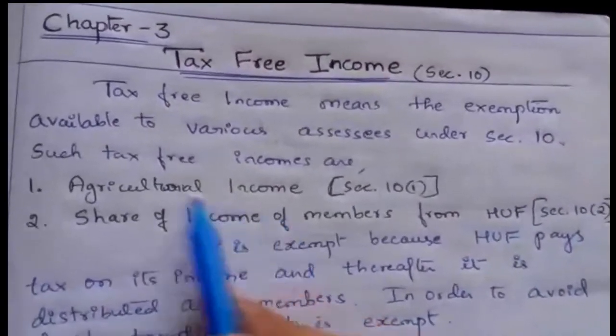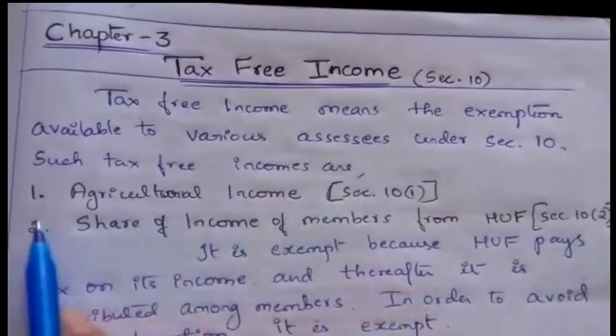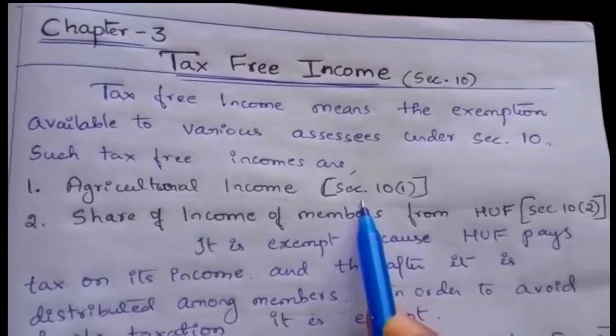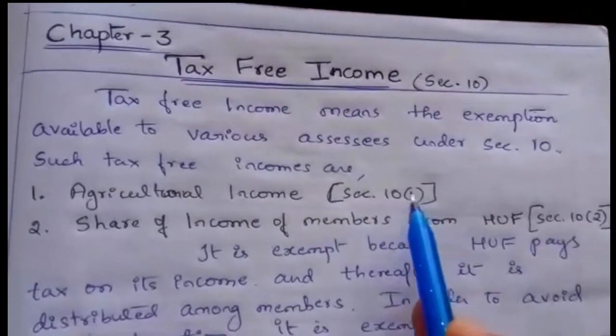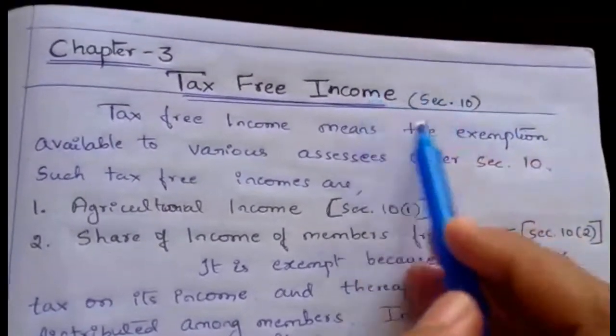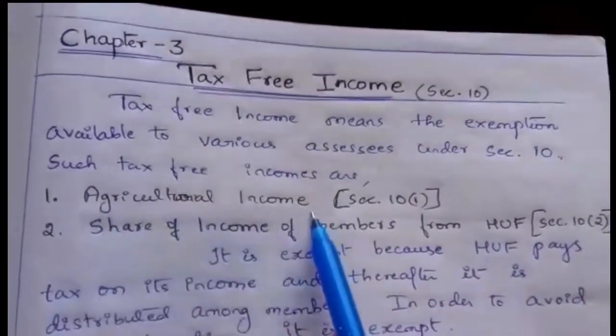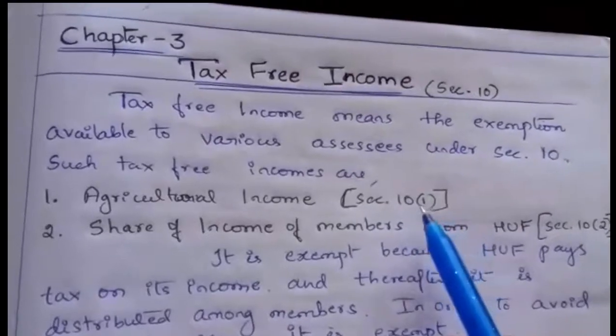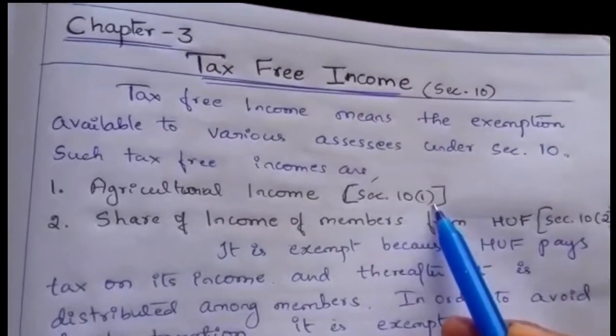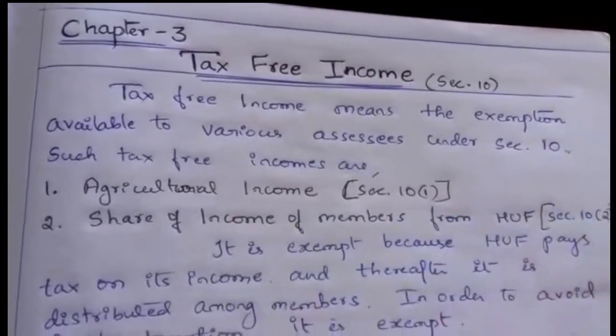The first such tax free income is agricultural income, as per section 10 subsection 1. Section 10 is about tax free income, and under that the first item is agricultural income.